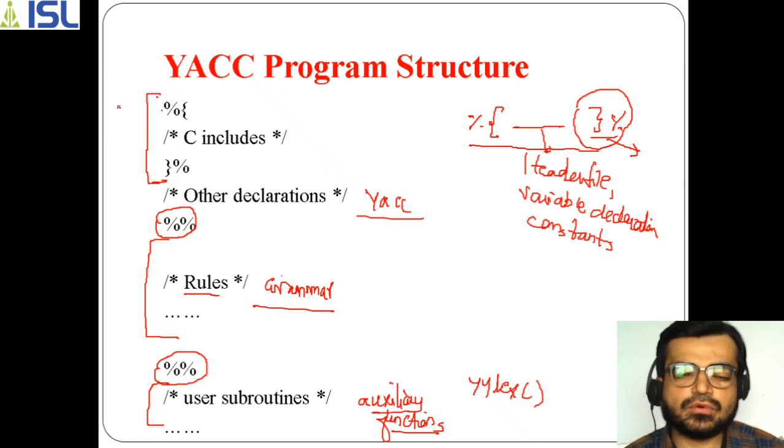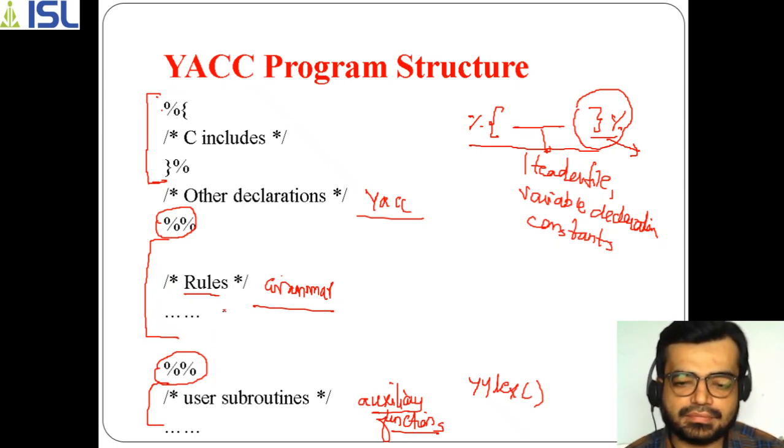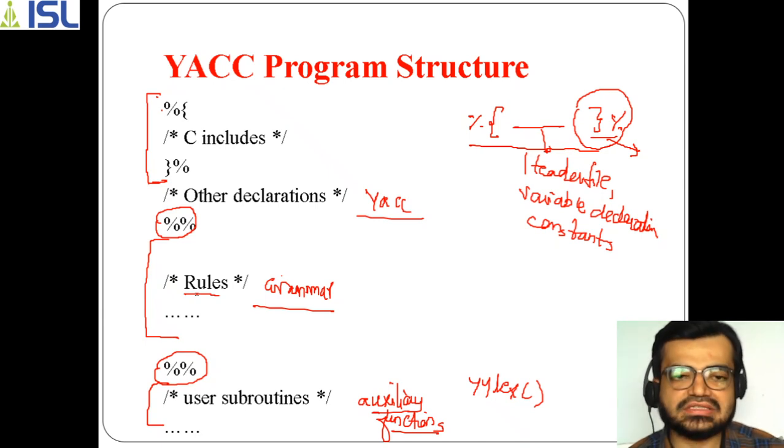In this way the program structure will be divided broadly into three parts. The first part is about declarations, including C declarations. The second part is the rules, which are grammar rules, and the third part is your auxiliary functions, which are subroutines used in your C program. So this is how the program structure divisions will be.